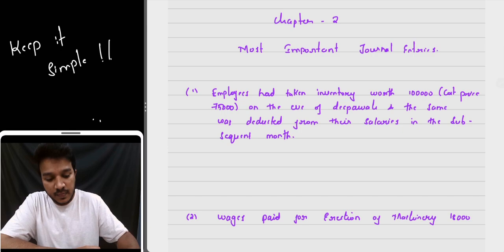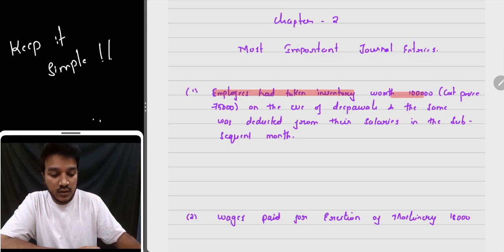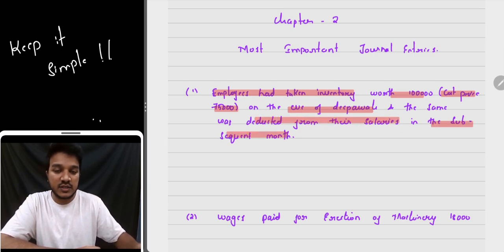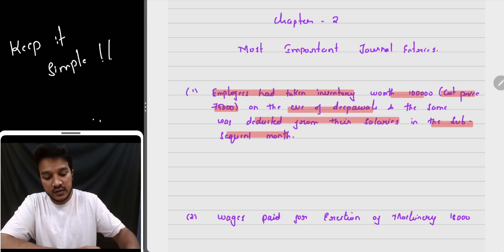So let's get started. In the first one, this is a very tricky one. Employees have taken inventory worth rupees 1 lakh. This is the market price, and the cost price to the company is 75,000. On the eve of Deepavali, the same was deducted from their salaries in the subsequent month. Now let's break this down further and understand it in a better way.